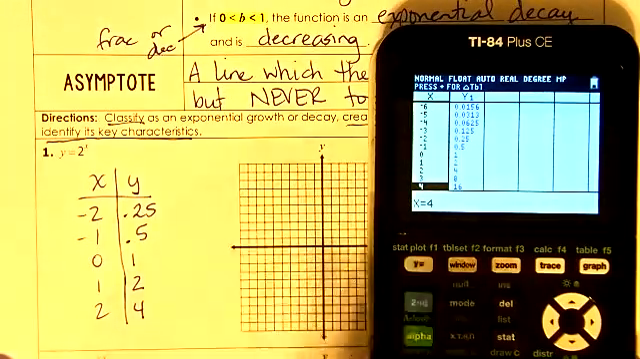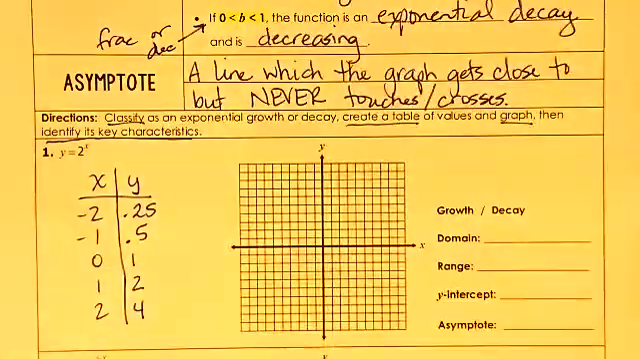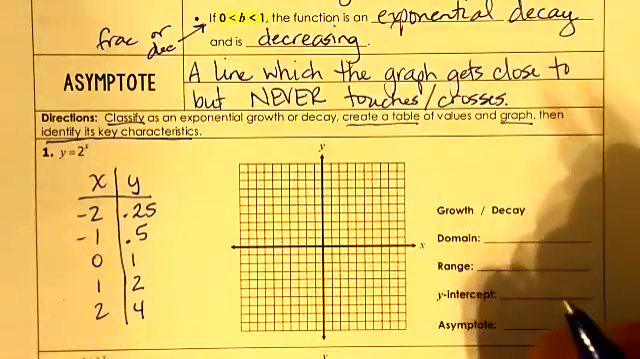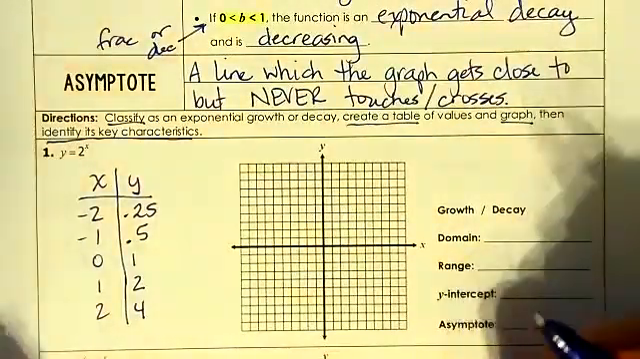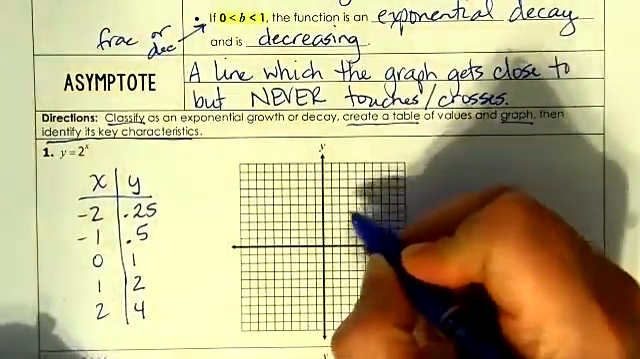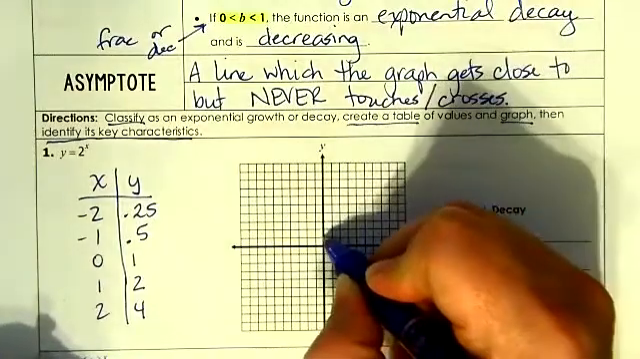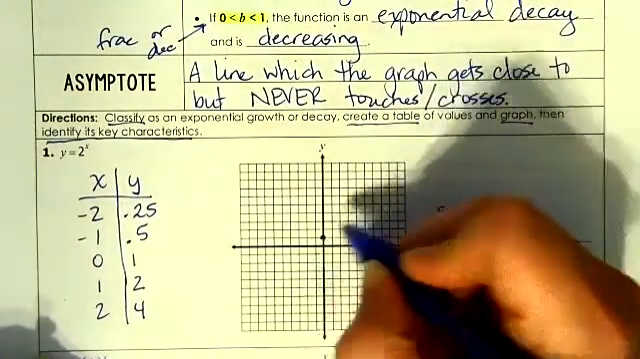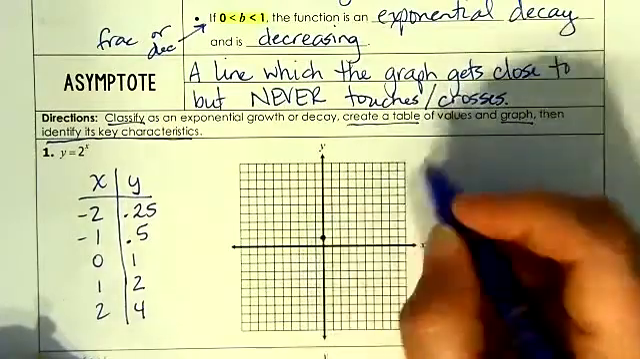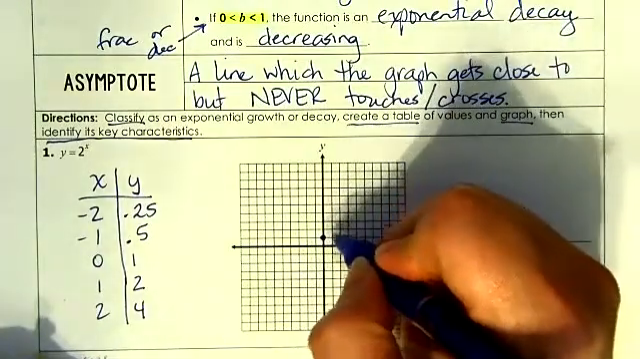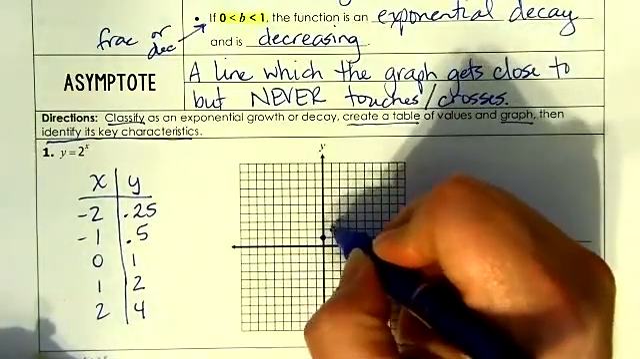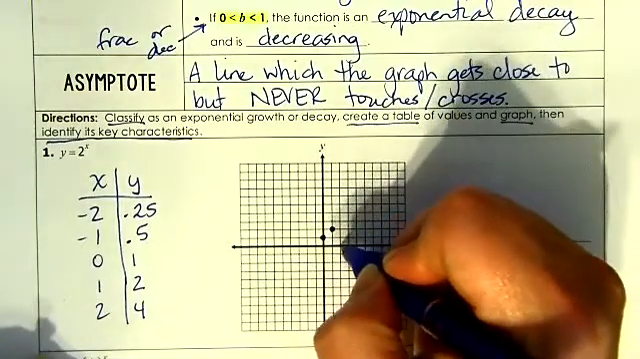Okay, so we're going to plot this. Now the decimals are going to be a little bit more difficult to plot. Okay, so here we go. I'm going to plot 0, 1. Notice that's on the y-axis. And I'm going to plot 1, 2. And I'm going to plot 2, 4.